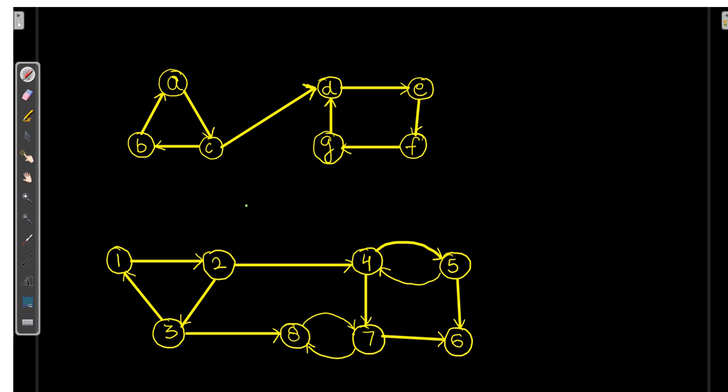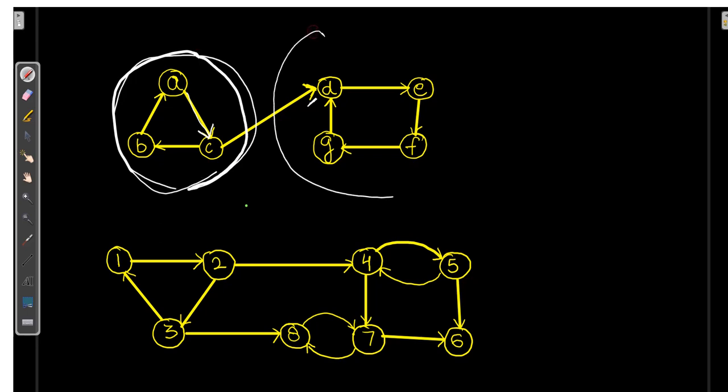Let's check it out for more strongly connected components. Here we have a directed graph. So here if I want to check the path between A to C. A to C, yes, there is a path. Now if I want to go the other way, C to A, C to B, then B to A, yes, there is a path. So this is a component. Now if I want to go from C to D, I can't go from D to C as this is a directed graph. So this is a single component and this is the other one. It will separate each other. Now let's check it out for the second one.